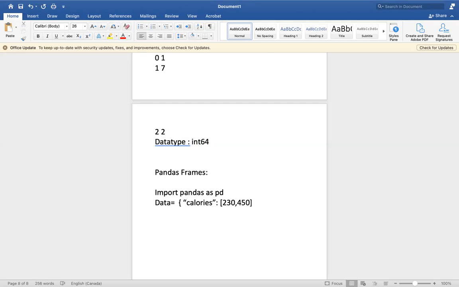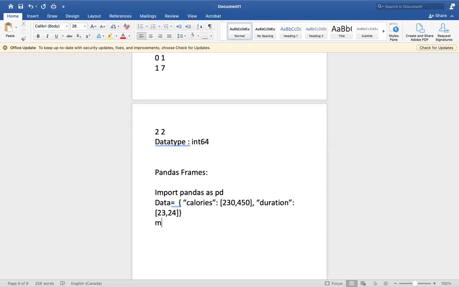Okay. And next, duration. So how much duration have you burned this particular calories? So duration is like 23 minutes and 24 minutes. Okay. So this is the data you have declared in pandas.